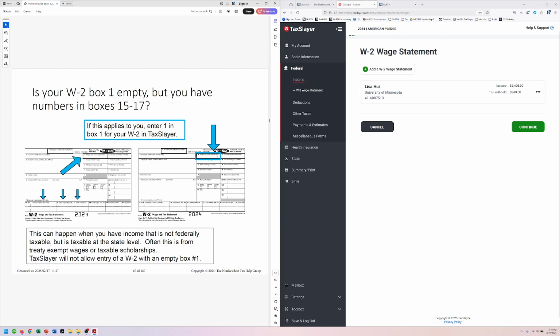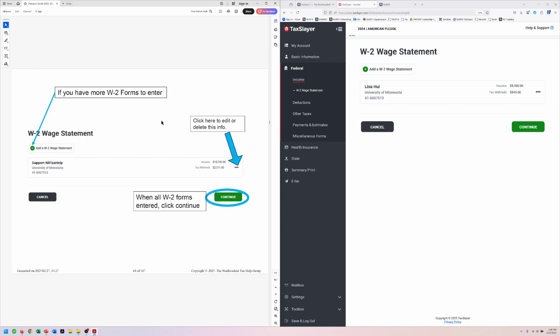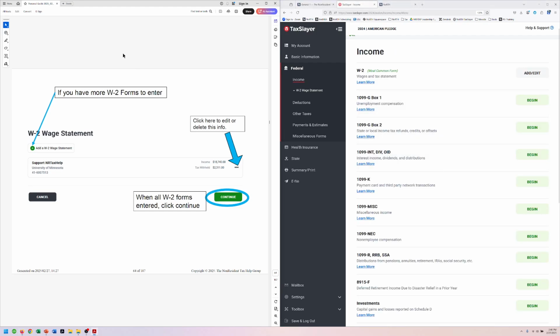We don't have an empty W-2. Sometimes, usually when there's some treaty shenanigans going on, people will have a W-2 that has nothing in box number 1. If that happens, you can just put a 1 in that box 1 so that the software can process it. But we don't, we're all good. We don't need to change things. We're going to just continue.